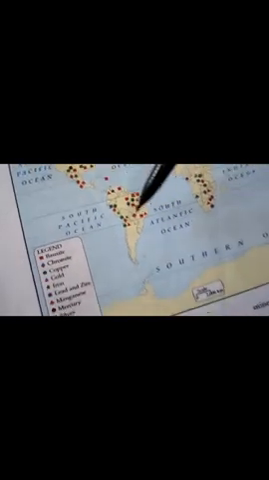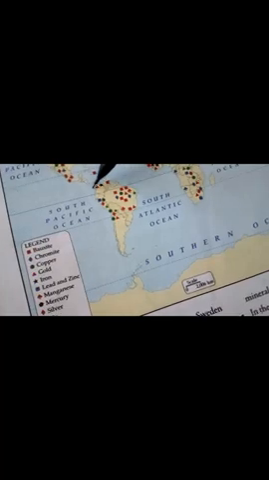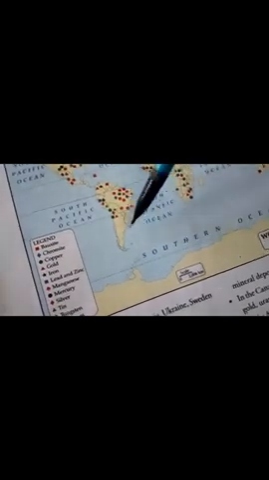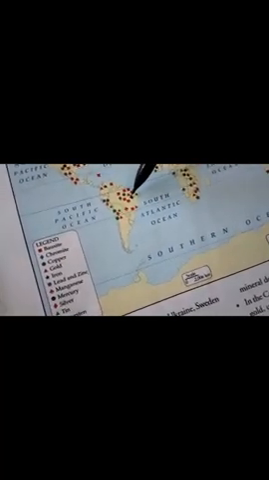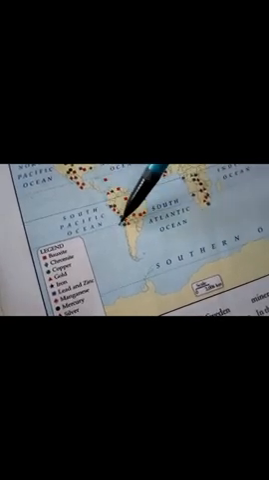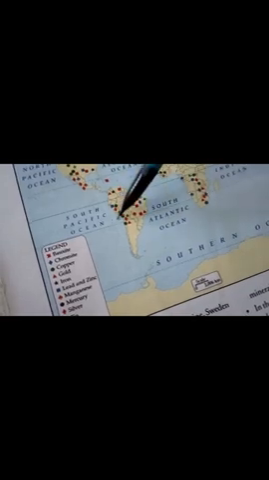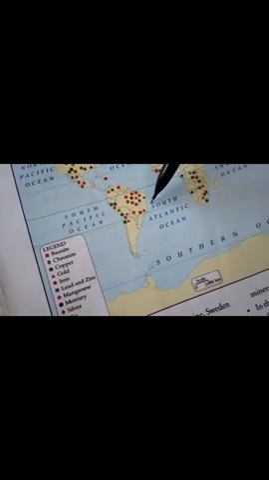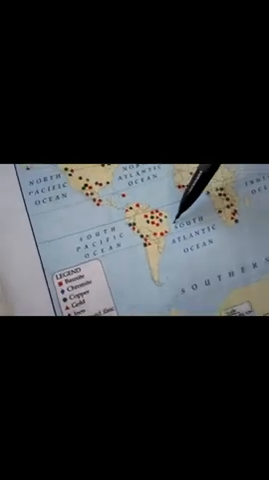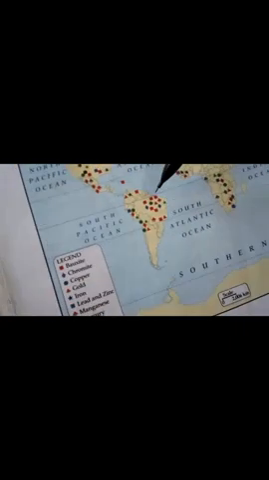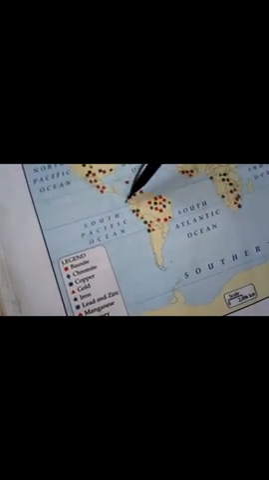See here, these many minerals are available. Now we'll move to this, which continent? This continent is South America. See here, this is Brazil. In the north side only, more minerals are there. More minerals are concentrated in the north side of South America. See here, Brazil, Chile, Peru, all here.